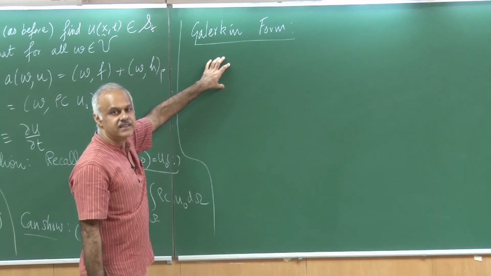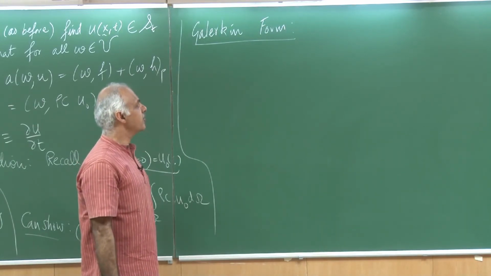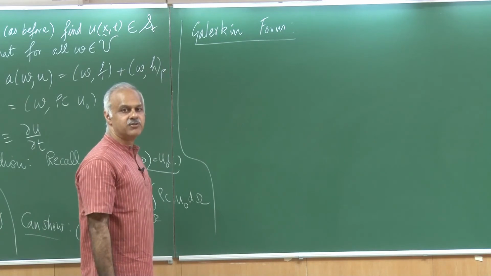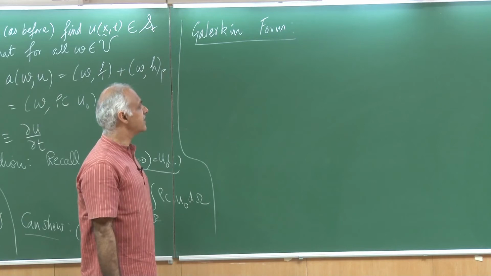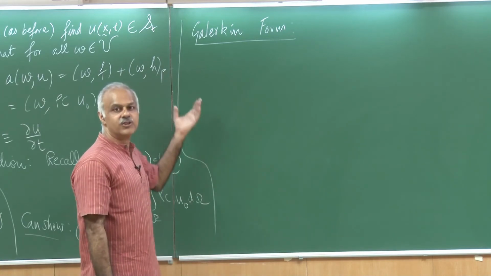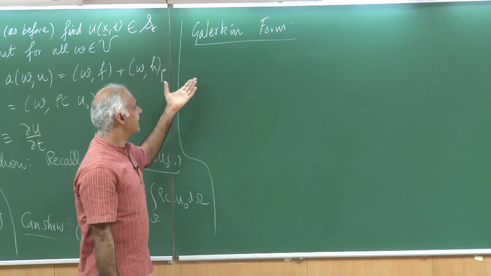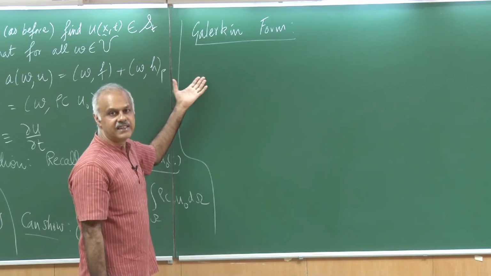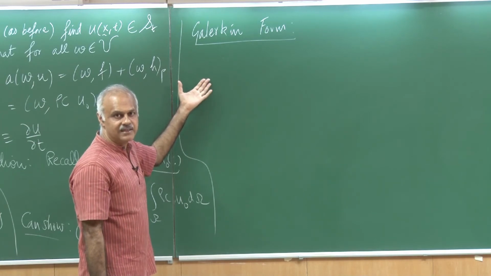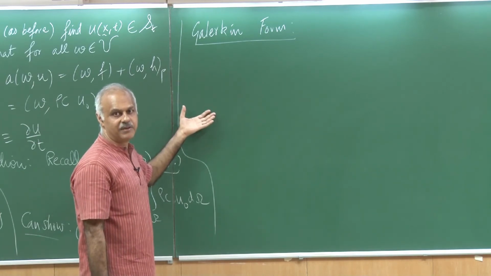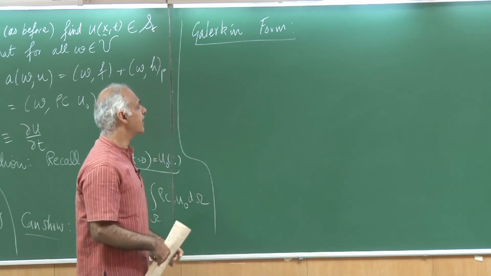So that is one thing. The other is we now have to use the same function space for the solution and the weight function, and that is going to be a challenge here, because we have assumed that the weight functions come from a steady space, a solution space which is not time dependent, and the solutions of course are time dependent. So it is going to be a little bit interesting how we go ahead with this.